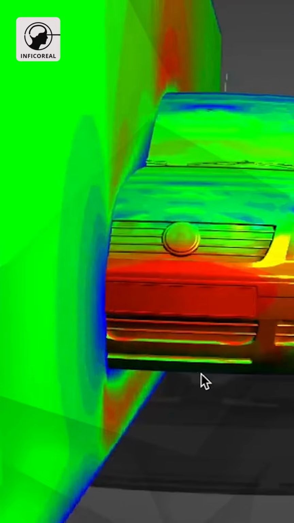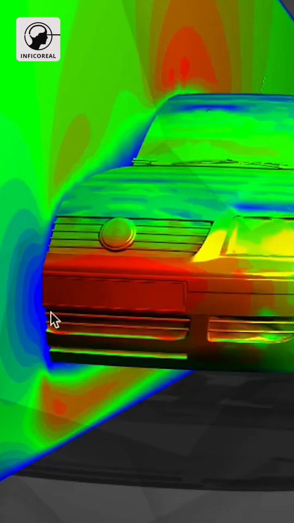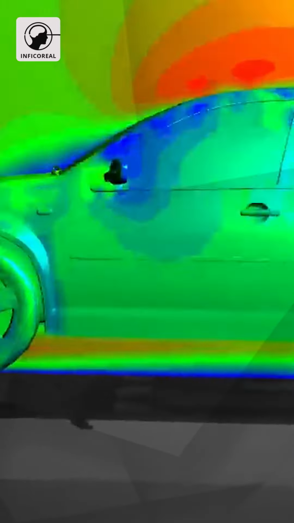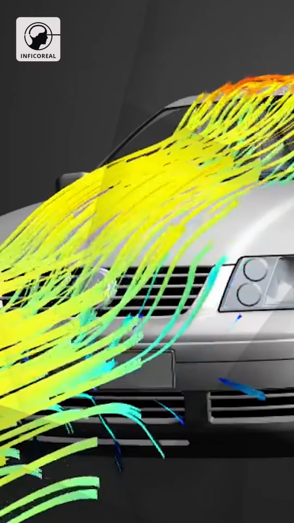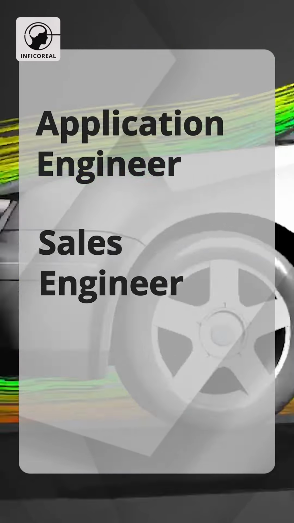COMSOL Multiphysics covers so many different application areas that if you know how to use the software, you will become more flexible in the types of positions you can work in. Job titles are applications engineer, sales engineer, development engineer,